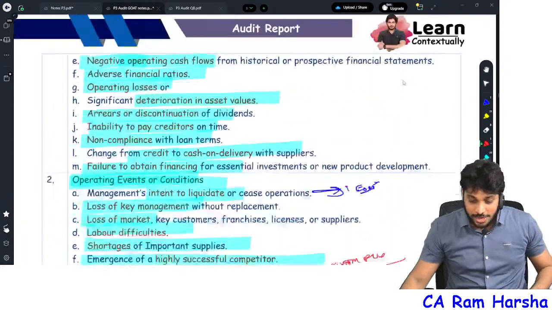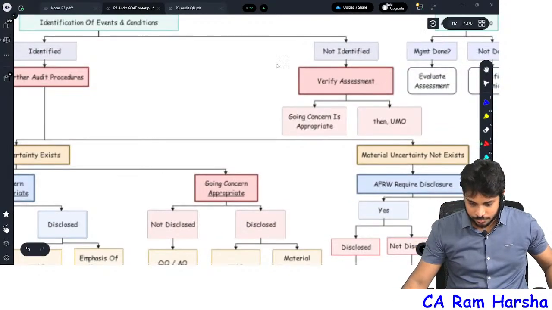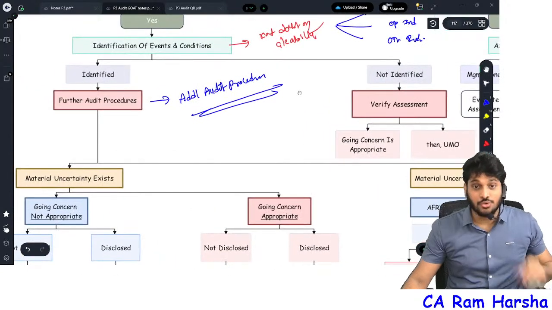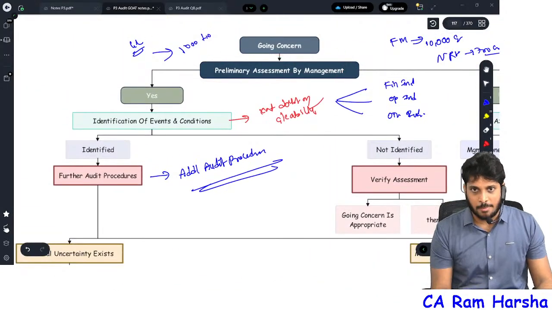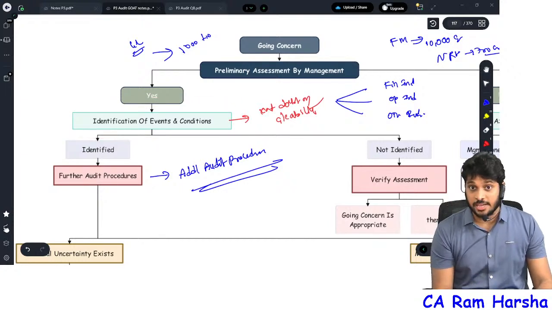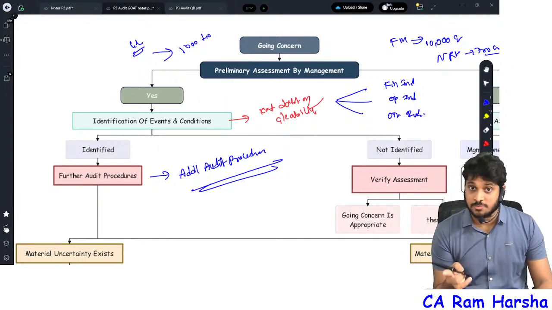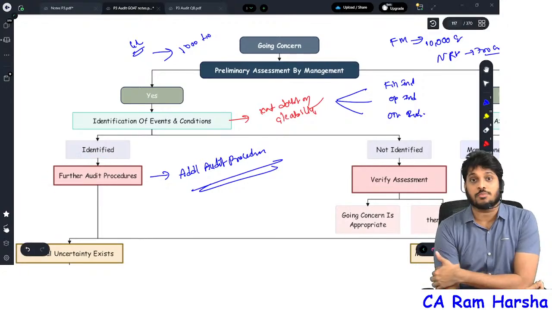So what does the auditor have to do? Come back to this diagram. What does the auditor have to do? You first ask the company, sir, did you do an assessment of going concern? You ask management. Yes, they did. Did they identify events and conditions? What events? Show them the list. Are any of the symptoms present? You also check. Yes, sir, present. Further procedures you must do.